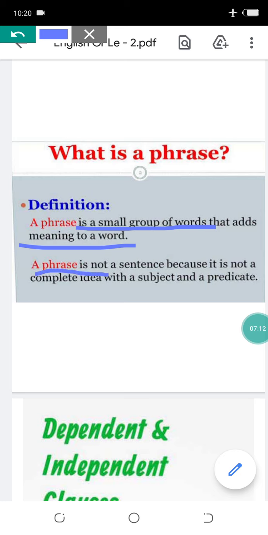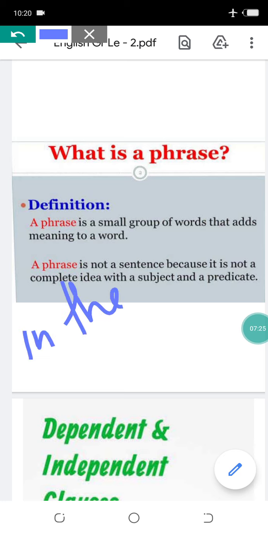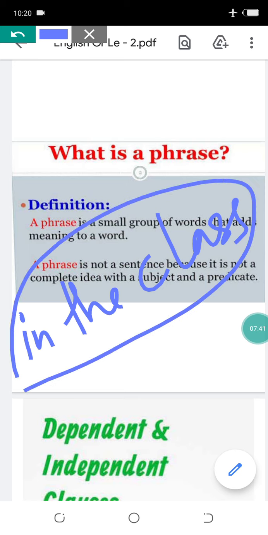And a phrase is not a sentence because it is not a complete idea with a subject and a predicate. A phrase is never a complete sentence, like I just now wrote, in the class. We are not getting the complete idea of what is going on in the class, or which class we are talking about, who is sitting in the class. Nothing we are getting to know. We are getting only that something is happening in the class, but we are not getting the complete idea. So this will not be a sentence, it is a phrase. Clear?